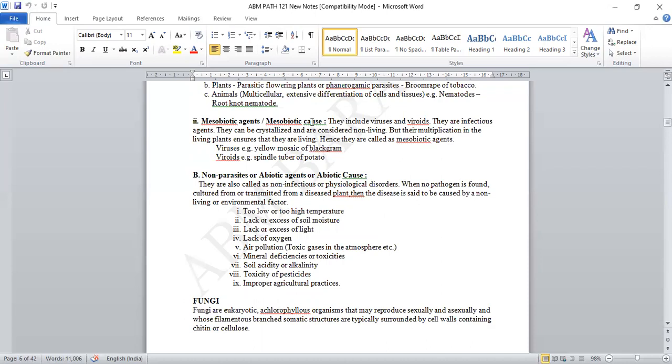When the virus is outside the host, it is known as non-living. When the virus multiplies inside the host, it is known to be living. So in terms of living and non-living, outside the host it is non-living, and inside the host it is living. That's why it is known as the mesobiotic agent or mesobiotic cause.